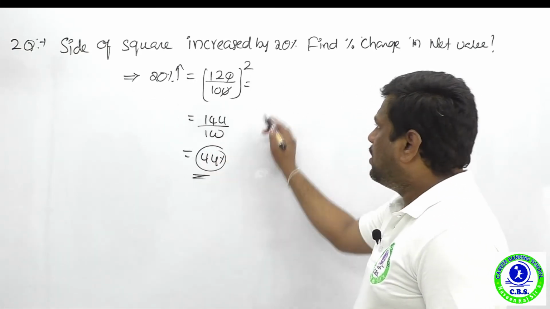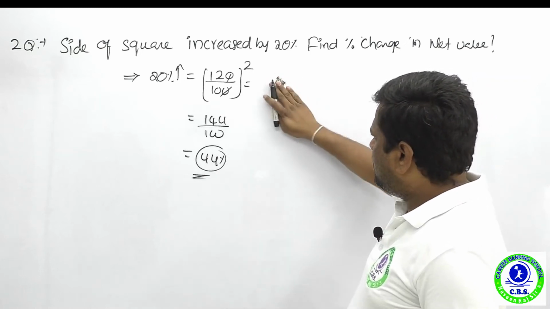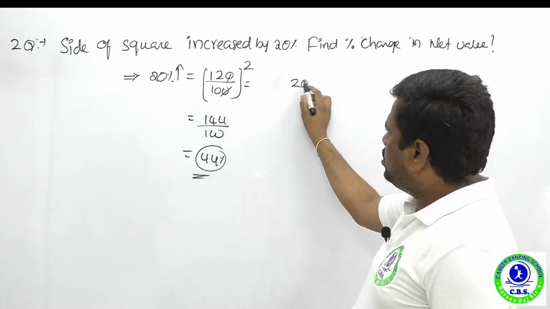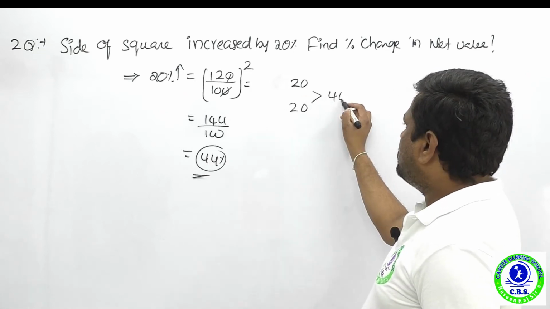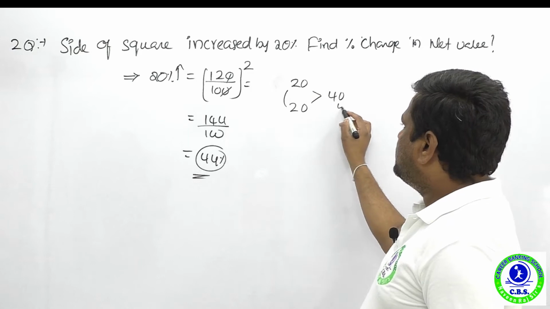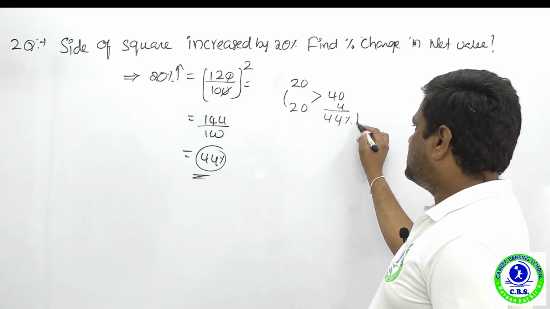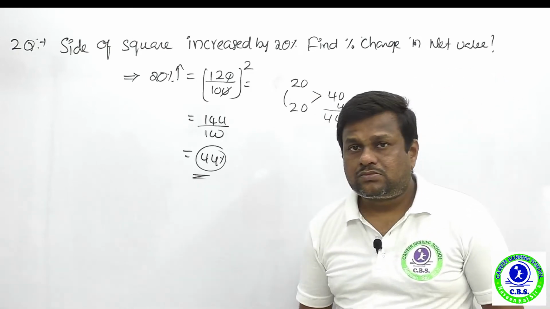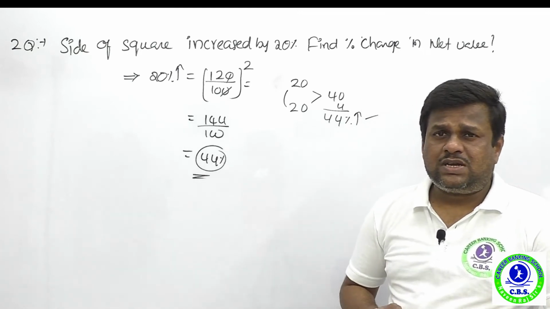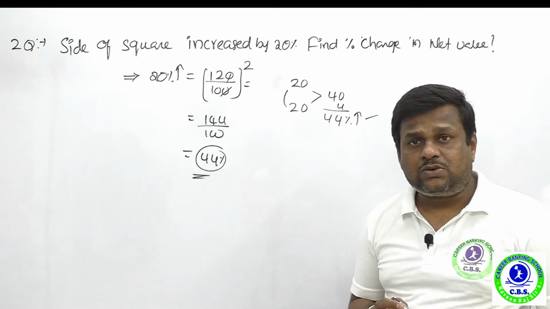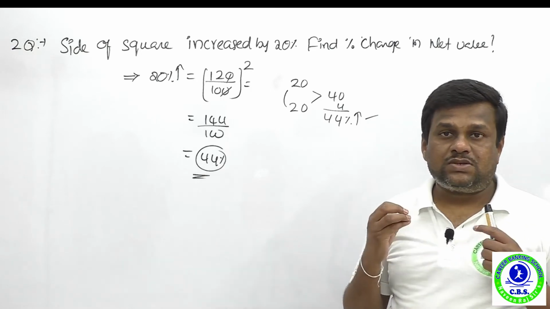You can go for the addition technique; you can answer by any method available in your preparation, that is also easy. So 20 plus 20 is 40, and 2 twos are 4. Now what is the percentage? 44% is the increase in the net area. Okay, practice this question. These are very primitive questions, not difficult, very easy questions. That's why the paper was very easy.